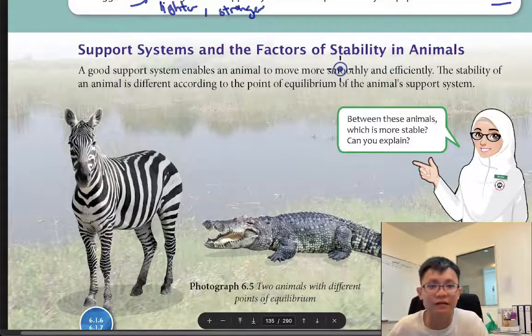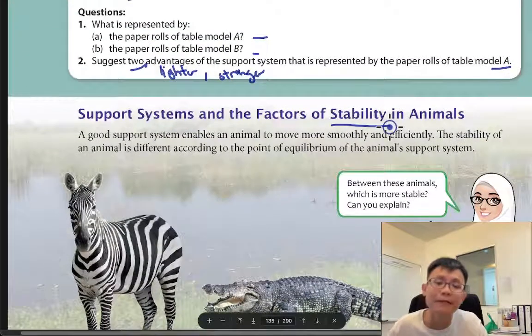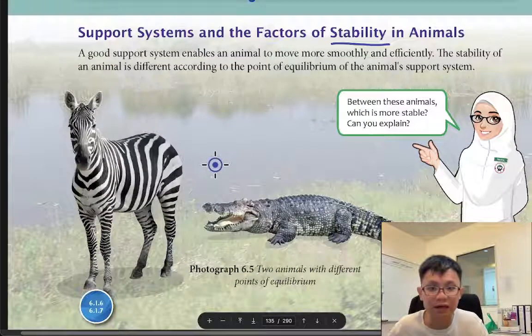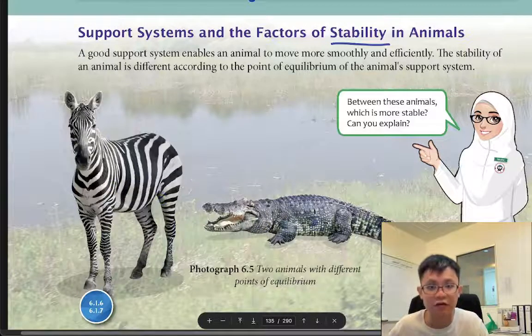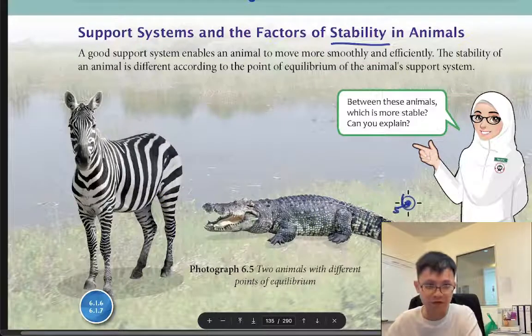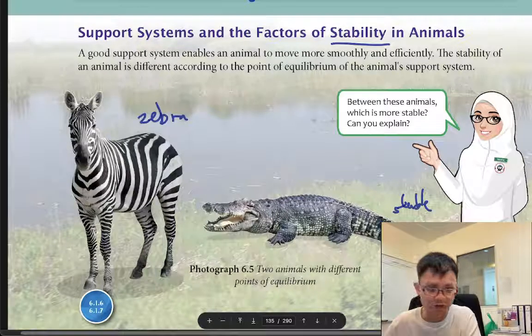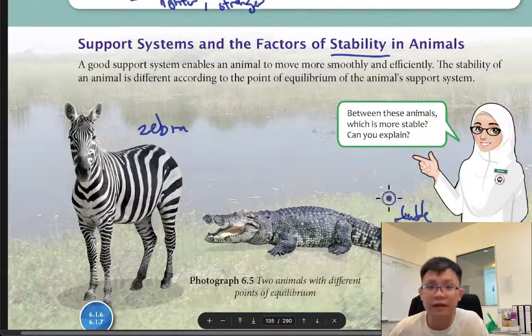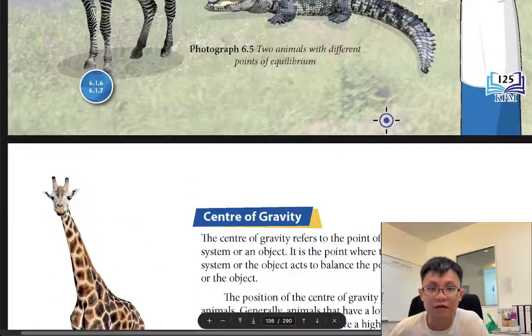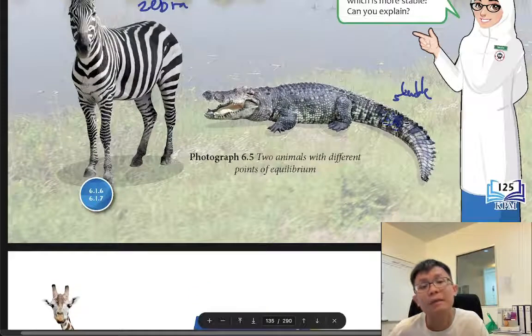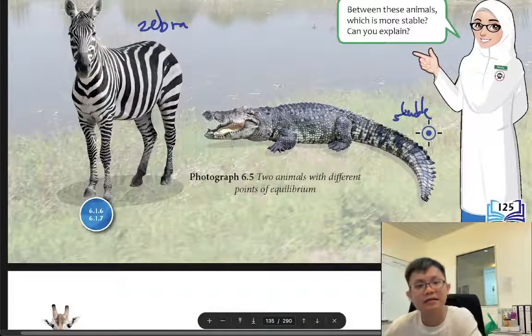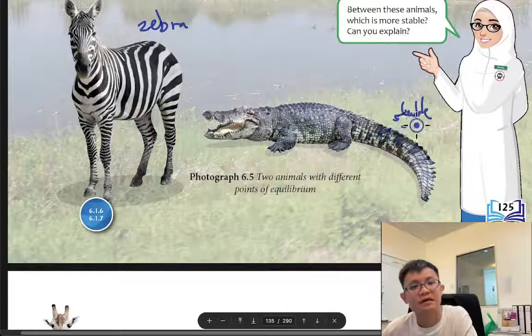Support system and factors of stability in animals. So now we want to look at stability. How stable is the animal? Between a zebra and a crocodile, we can say that the crocodile is more stable. Why is the crocodile more stable? First, we can say the crocodile has a low height.